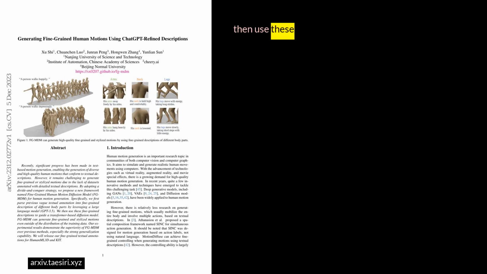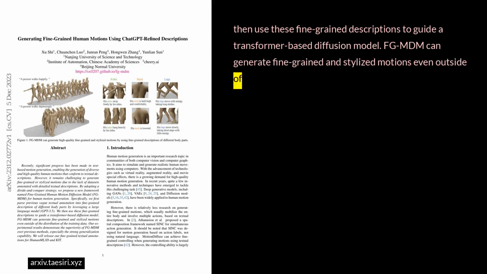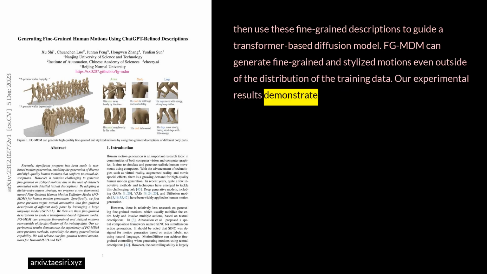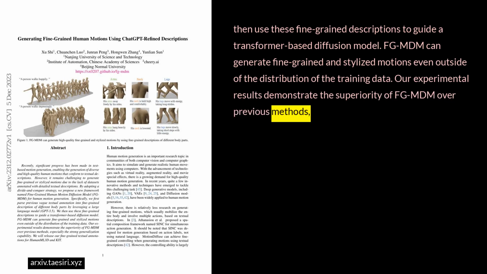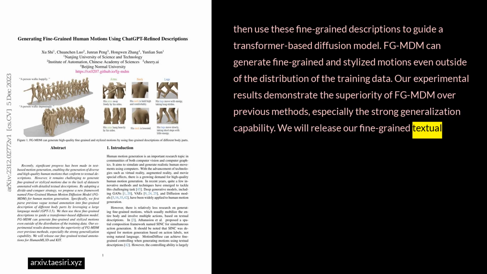We then use these fine-grained descriptions to guide a transformer-based diffusion model. FGMDM can generate fine-grained and stylized motions even outside of the distribution of the training data. Our experimental results demonstrate the superiority of FGMDM over previous methods, especially the strong generalization capability. We will release our fine-grained textual annotations for HumanML3D and KIT.